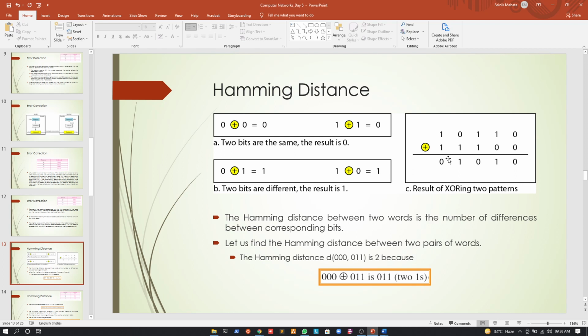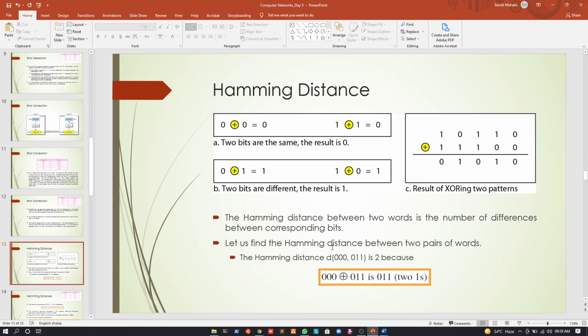Now, what's the Hamming distance? Let us understand. The Hamming distance is the distance between two words, and it means the number of differences between the corresponding bits. So if I have the first data like this and the second data like this, and I find the Hamming distance, it is the distance between these two data. It is actually the number of differences between the corresponding bits. Now let us understand how we take it further.